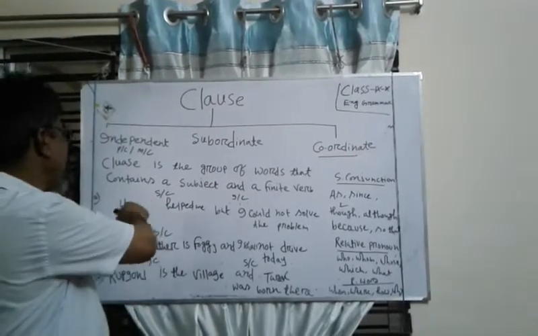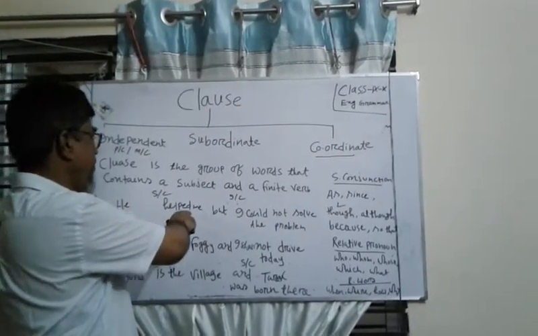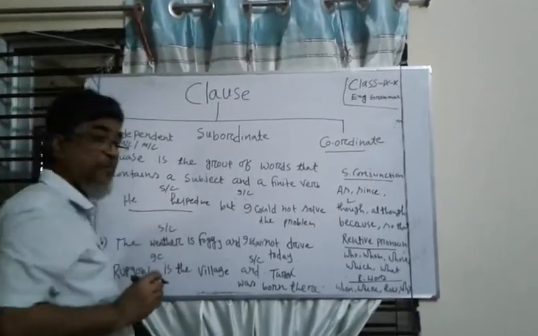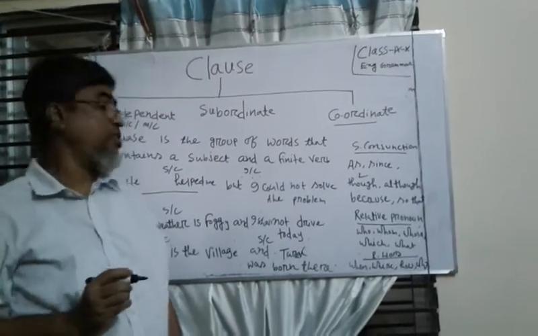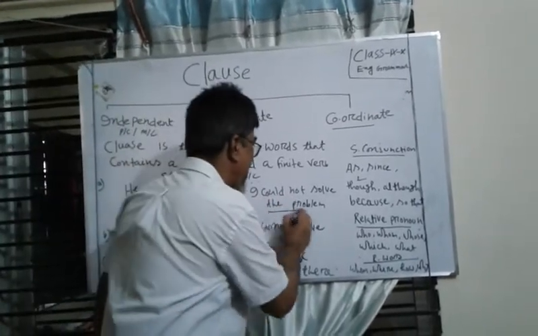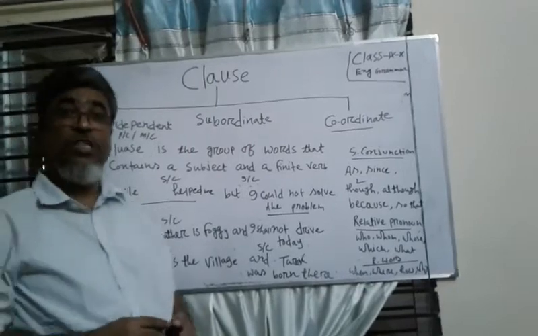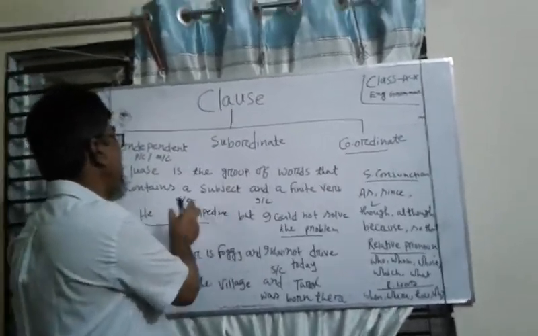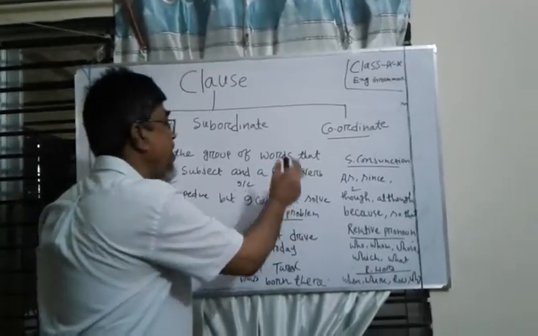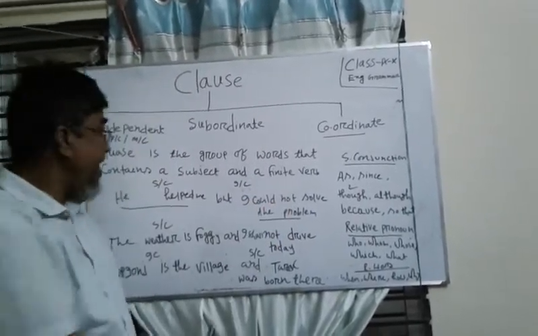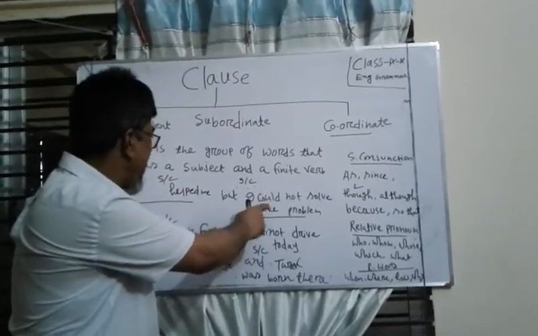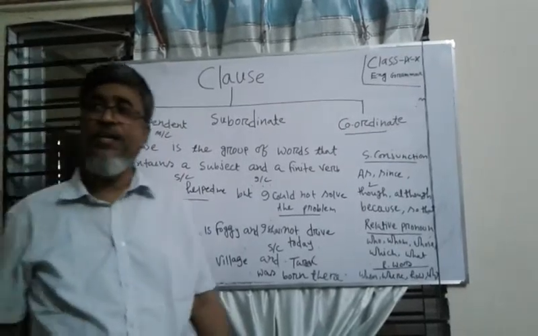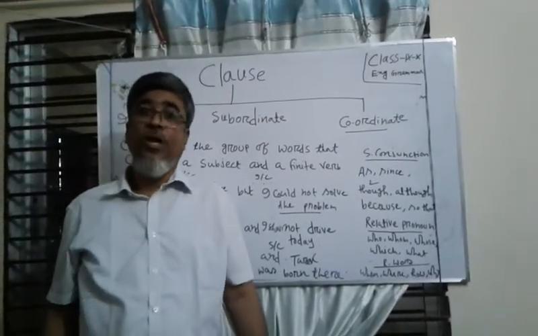Here, dear learners, he helped me. This is a clause. The Bengali meaning is: সে আমাকে সাহায্য করেছিল. I could not solve the problem: আমি সমস্যাটা সমাধান করতে পারি নাই. Dear learners, here he helped me is an independent clause. I could not solve the problem is also an independent clause. These clauses are connected with but. So, dear learners, what is the definition of a coordinate clause?